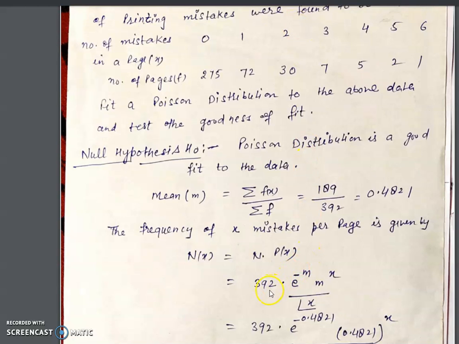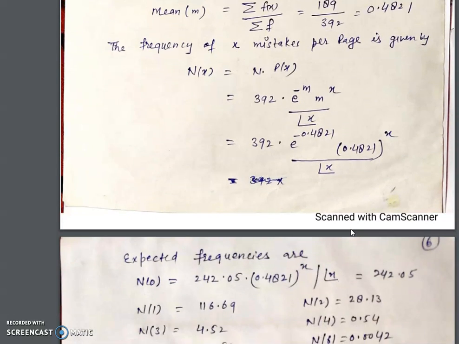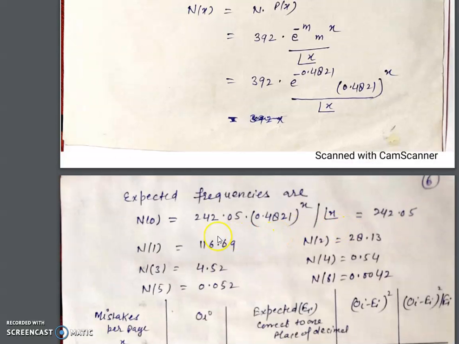And 392 is capital N. And m is 0.4821. When we substitute x equal to 0, 1, 2, 3, 4, 5, 6, we can find the expected frequencies.